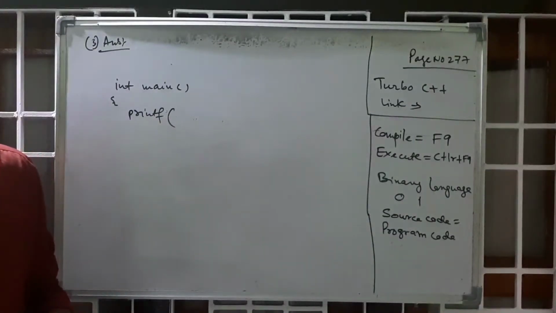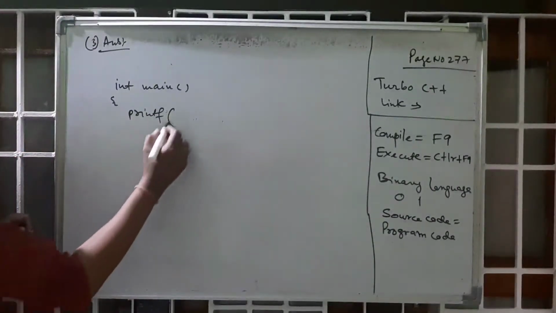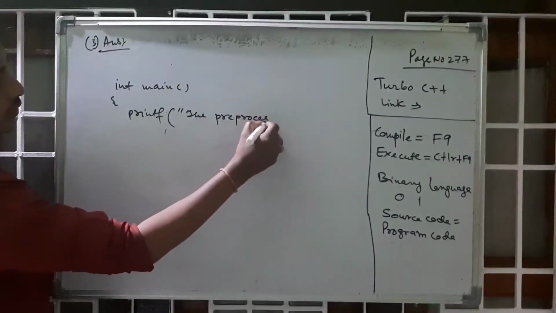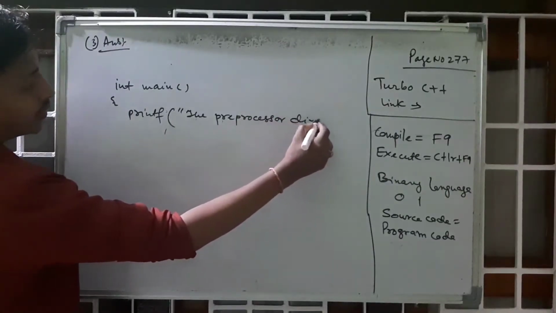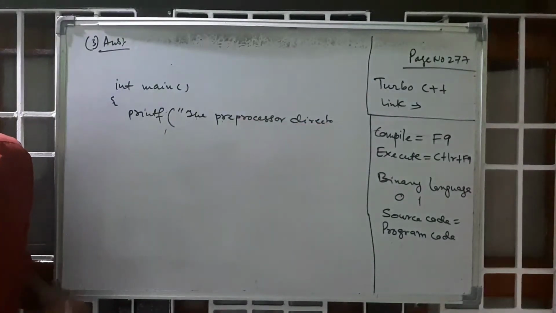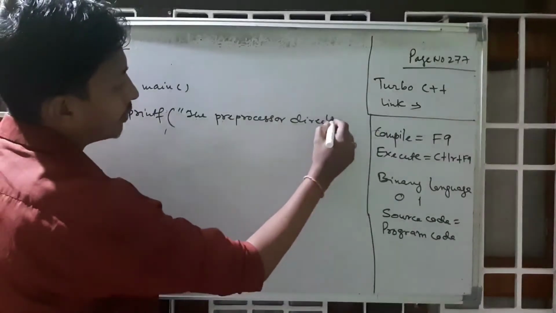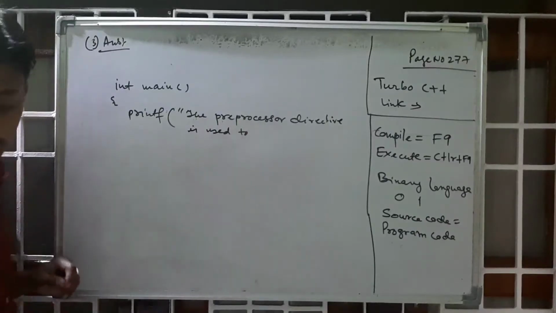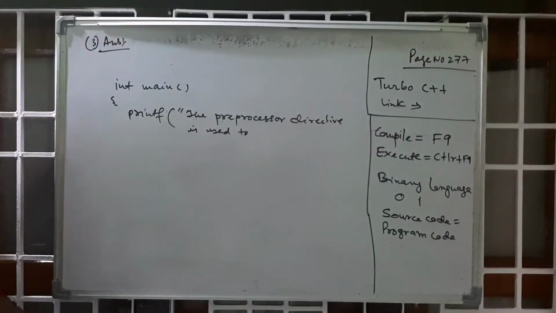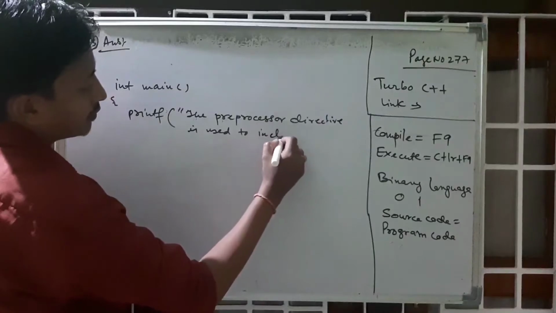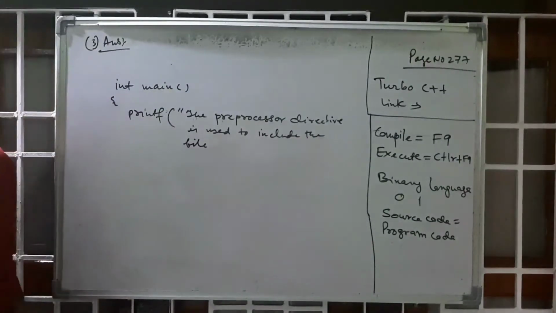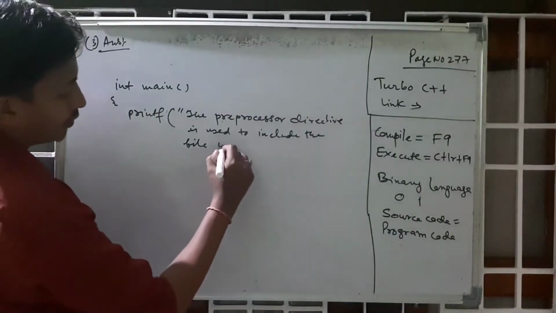The preprocessor directive is used to include the file with source code.